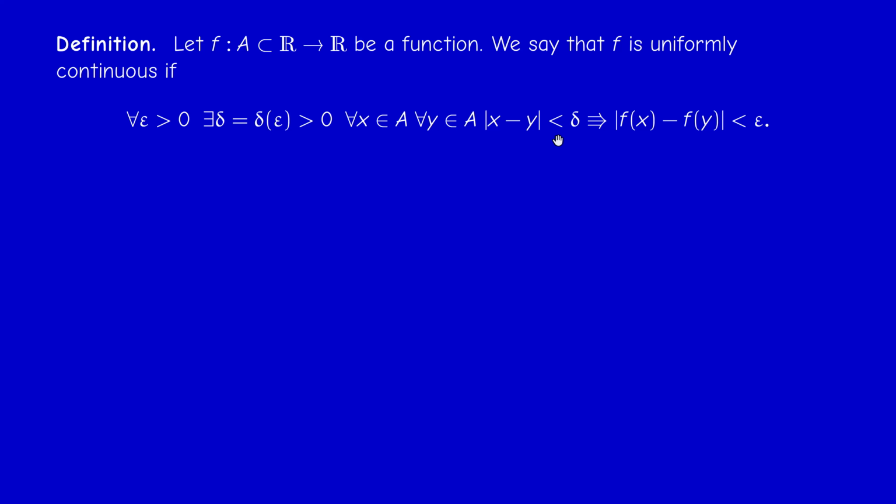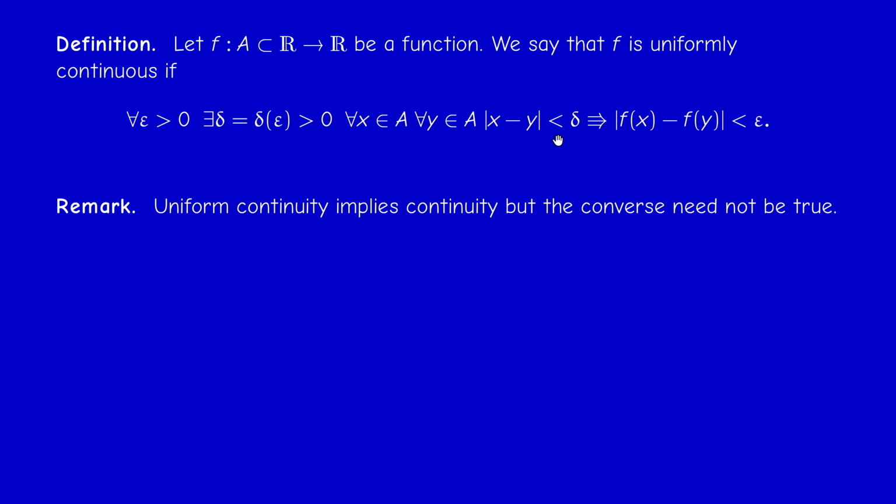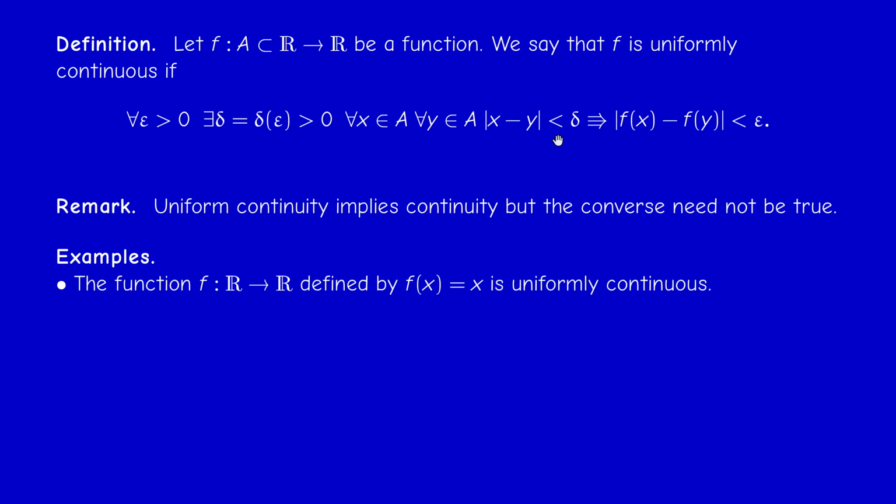Of course, which one is stronger, uniform continuity or continuity? Uniform continuity is a stronger condition. So uniform continuity implies continuity, but the converse need not be true. And now I will present some examples where the converse is not true. So I'll give examples and counterexamples.